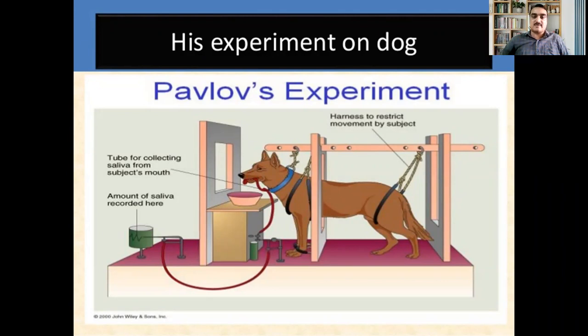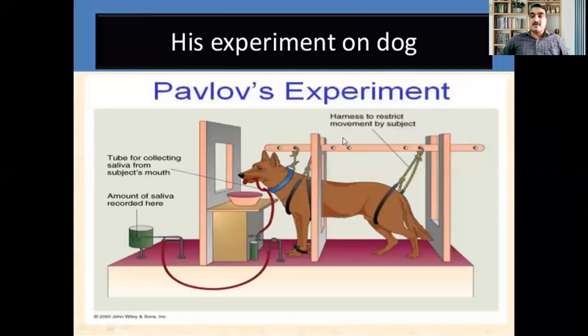So there is an arrangement on the table and the dog is completely restricted to this area, so it will not move. These are the arrangements which will not allow the dog to move further. It is a restricted form where the dog will not take movements. So this is how the arrangements were made.